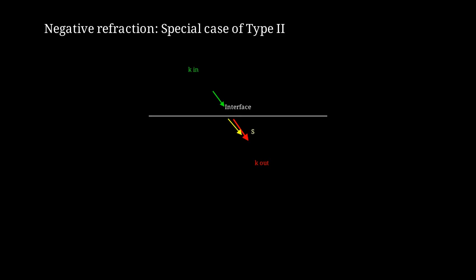Here we see negative refraction. The incident wave vector K in comes from upper left. The refracted wave vector K out bends to the same side as the incident angle, opposite to Snell's law. The energy flow S determines the actual beam direction.